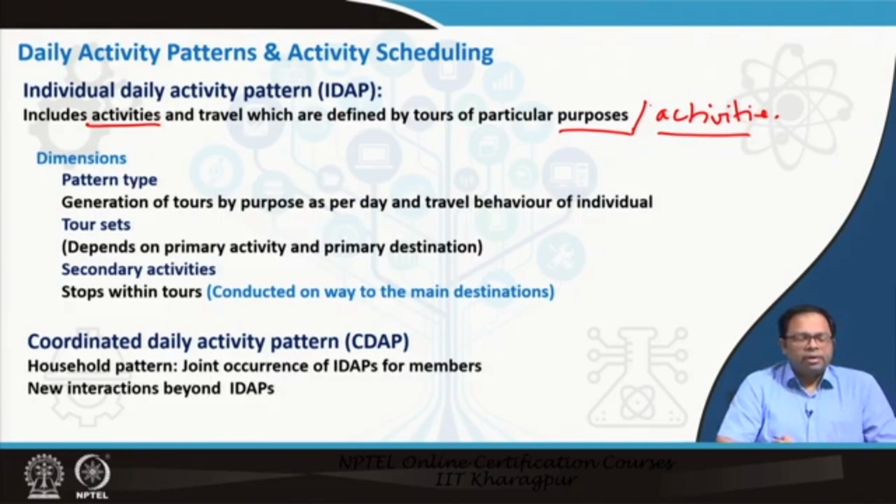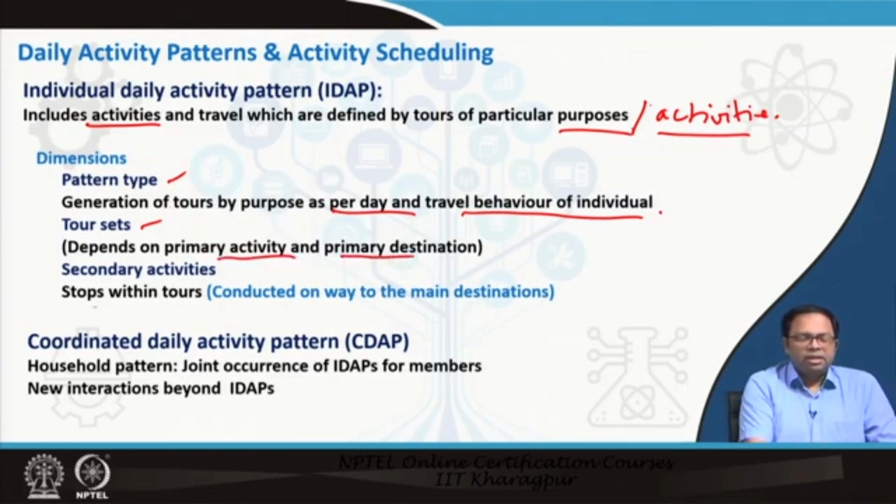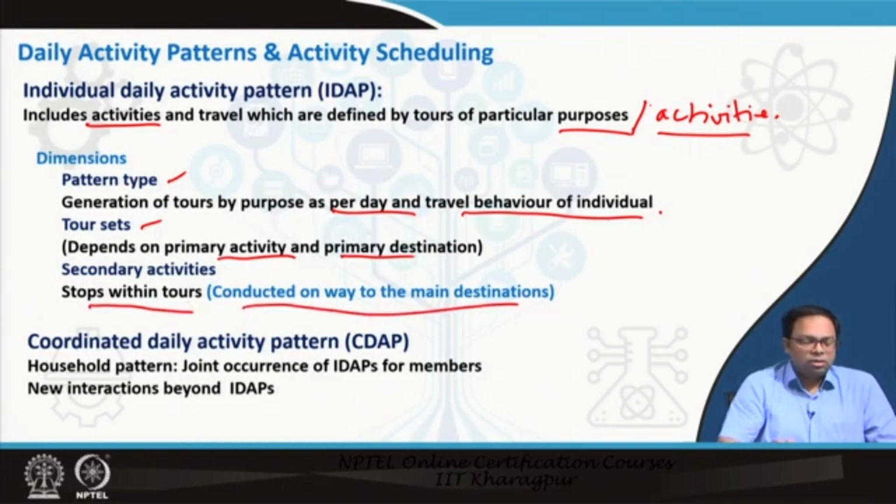So we actually include both activities and travel for that particular person. Then we need to find the different dimensions of this activity pattern: the pattern type, like generation of tours by purpose per day, and travel behavior of the individual, based on long term choices. Where does he want to go, when does he want to go to work, will he go to the office or will he stay at home. All these kinds of decisions could be taken. Then we decide on the tour sets where we combine the primary activity and primary destination with secondary activities like stops within tours, which are conducted on the way to the main destination. So this gives us the overall individual daily activity pattern.